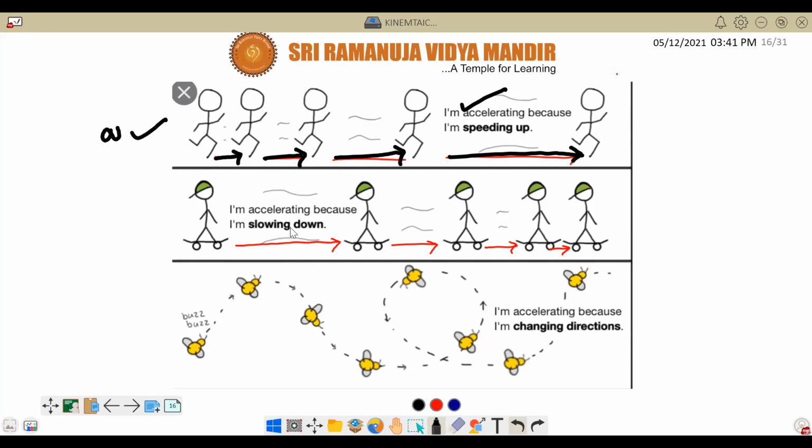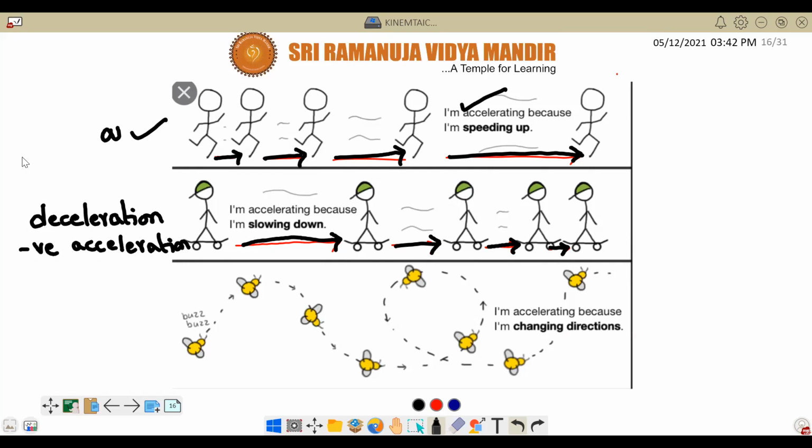Next, in the second case, the body is slowing down, correct or not? See, the length of these arrows is decreasing, correct or not? That means it is slowing down, so speed is decreasing. Then also it will have acceleration, but we call it deceleration. That means it is opposite to the direction of velocity. Negative acceleration, or deceleration. Very good. The earlier one is called positive acceleration.